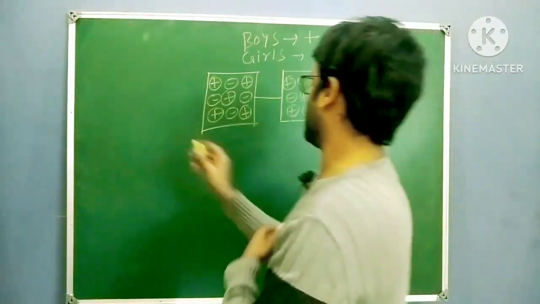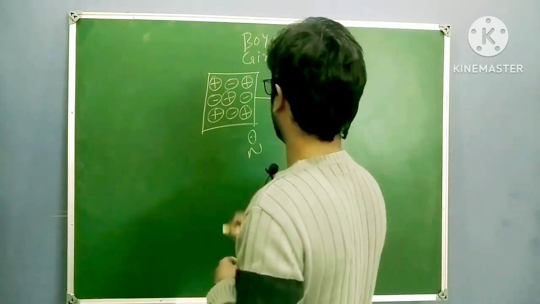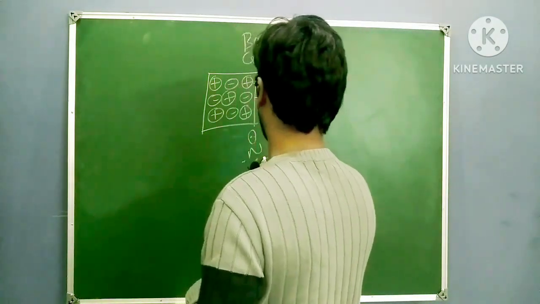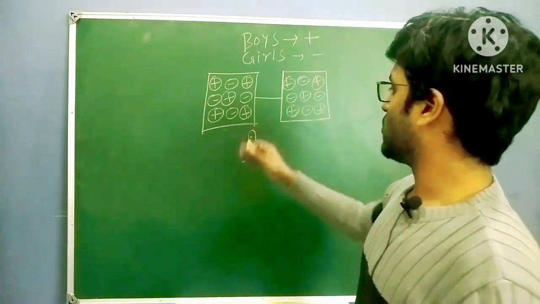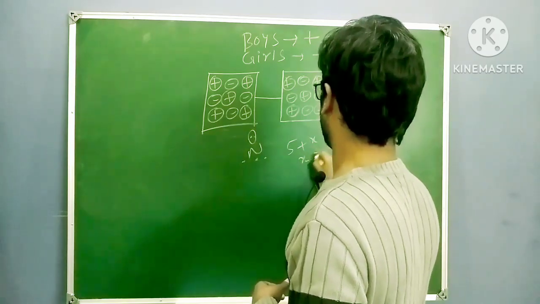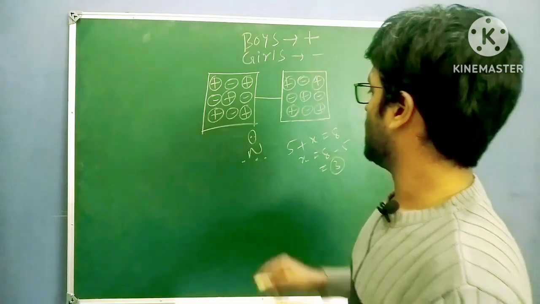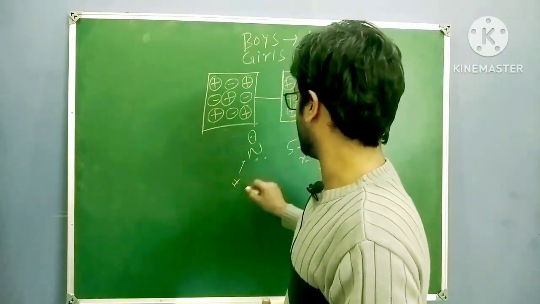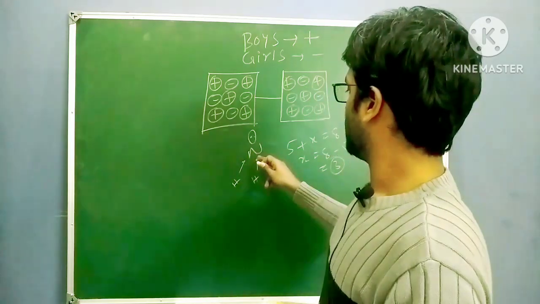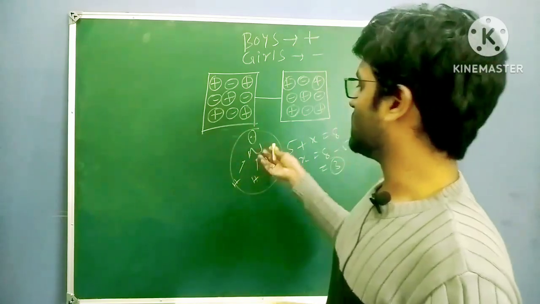So to get stability, they form bonds. For example, you take NH3. Initially, nitrogen has a lone pair, 5 electrons, ns2 np3. So 3 electrons here, right? Total 5 electrons are there. So 5 plus X equals 8. So X equals 8 minus 5, so 3. So it has to form 3 bonds. So 3 hydrogens, 3 bonds. Now 2, 4, 6, 7, 8. So octet completed. So it is stable.